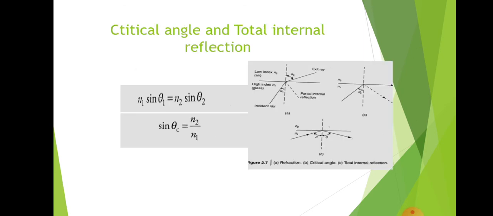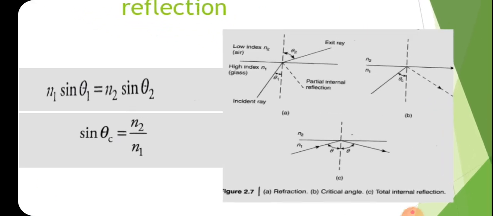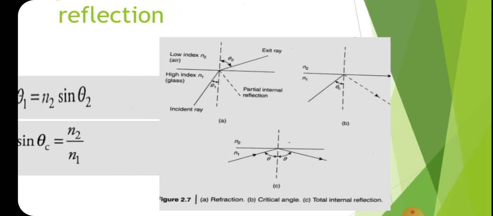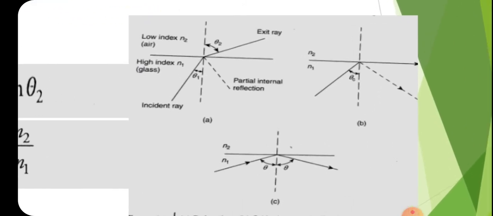Next is critical angle and total internal reflection. Here also we are using a diagram for explaining. A light ray is propagating in a dielectric medium having refractive index n1. First concentrate on figure A. There are two media with refractive indices n1 and n2: one medium is glass and the other is air.